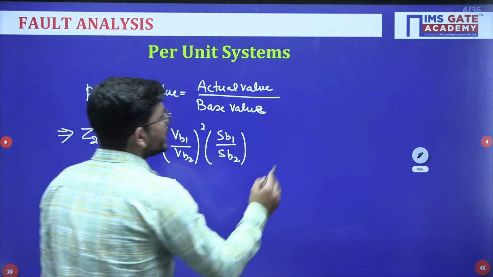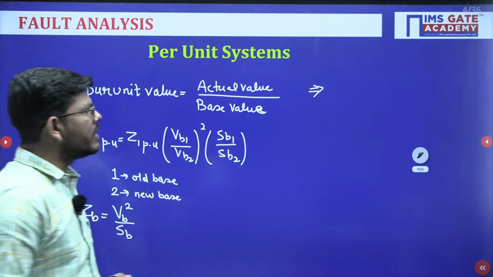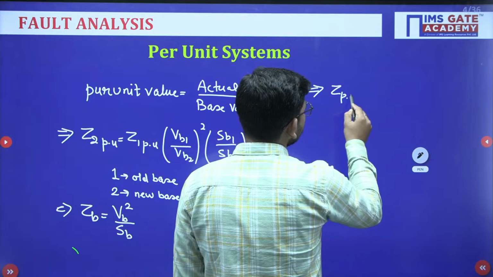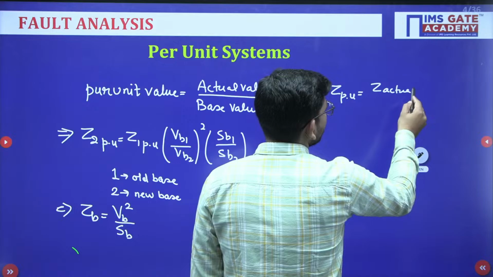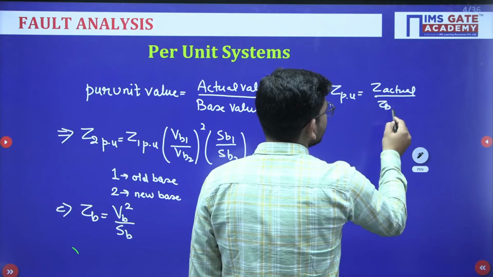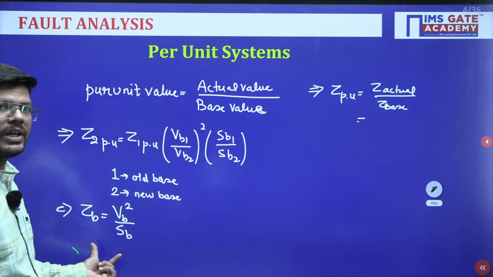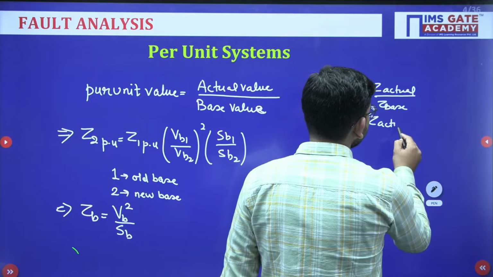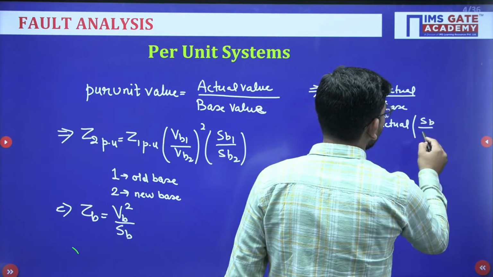Why are we talking about this formula? Because sometimes we will be converting an impedance from one base to another base like this. Z per unit equals the actual value divided by the base. If we put the value of Z base which we have calculated here, it becomes Z actual times S base upon V base squared.